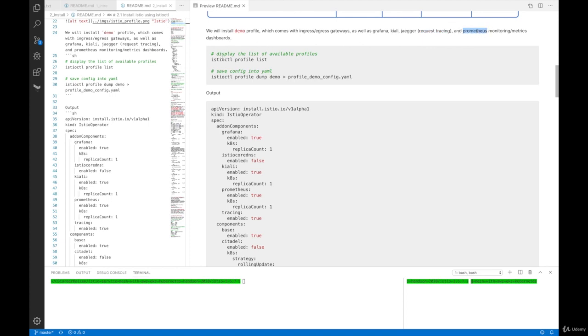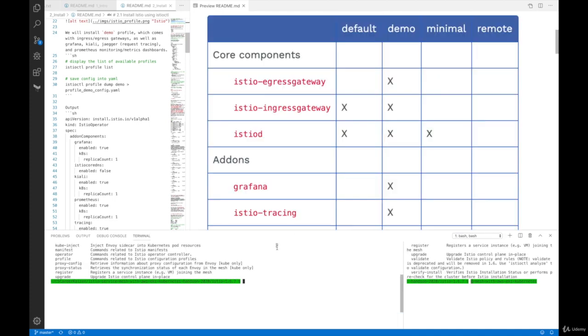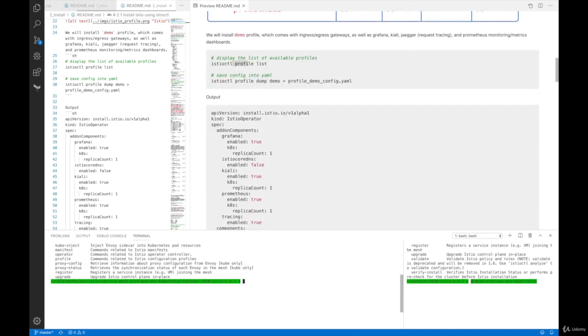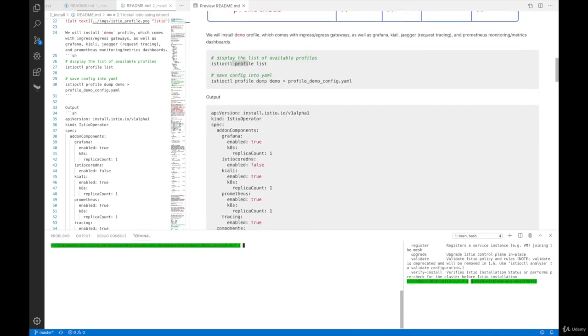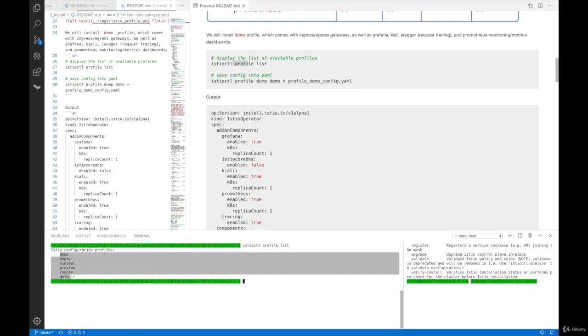So to do that, we can first display the list of available profiles using istioctl profile list. So let's do that. So we're going to expand this terminal a little bit here and clear. What we're going to do, istioctl profile list, and it's going to list out about 6 profiles. And you can also see the actual configuration files for each profile.